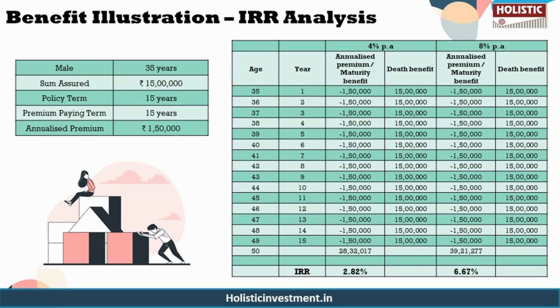So despite a 15-year policy term, the returns may not be suitable for a long-term investment strategy. With inflation likely to increase the cost of financial goals, the returns from the Reliance Nippon Life Prosperity Plus plan may fall short of keeping pace. This indicates a potential gap in achieving the desired corpus if this ULIP is chosen.